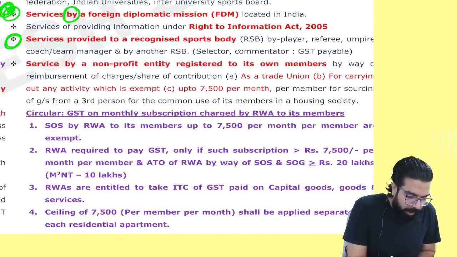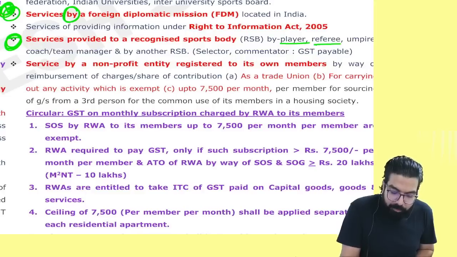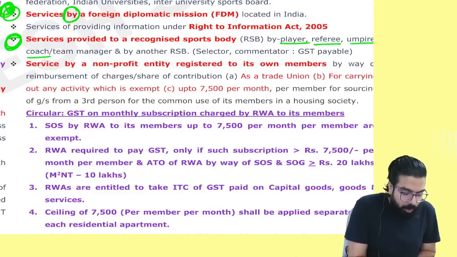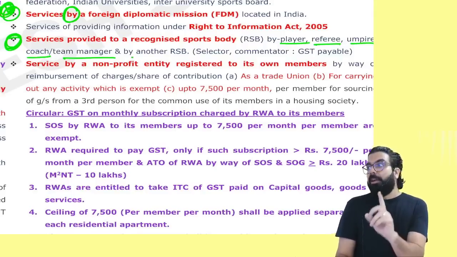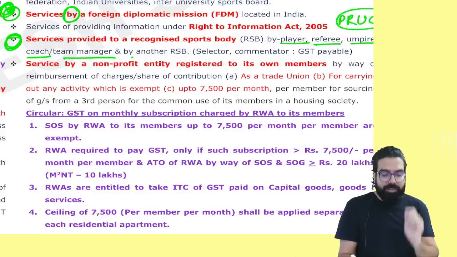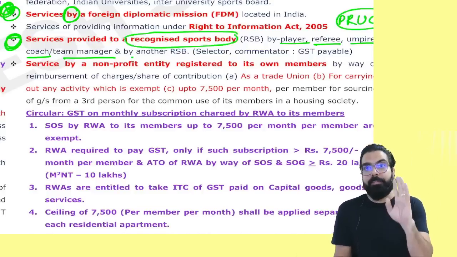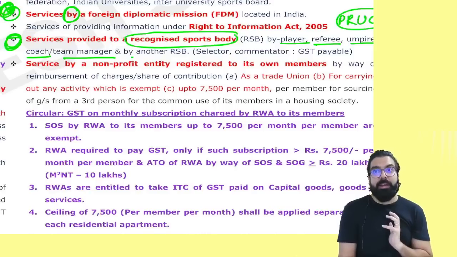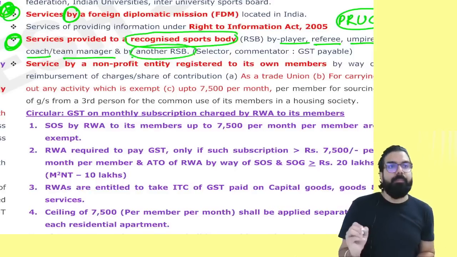This point is important. Services given by whom? Player, referee, umpire, coach, team manager. Always remember, if you are a player, referee, umpire, coach or team manager, and you are giving services to a recognized sports body, that will always be exempt. If one recognized sports body gives services to another recognized sports body, that will also be exempt.